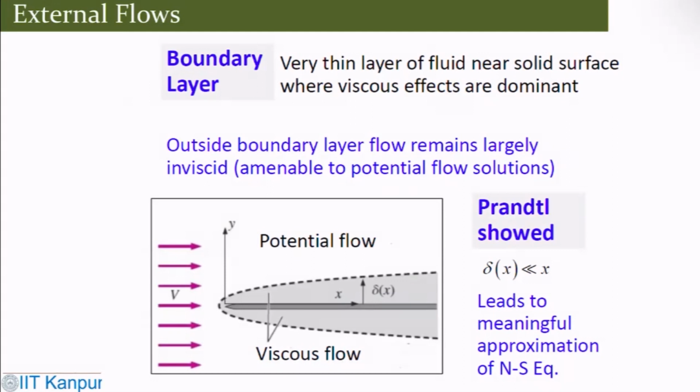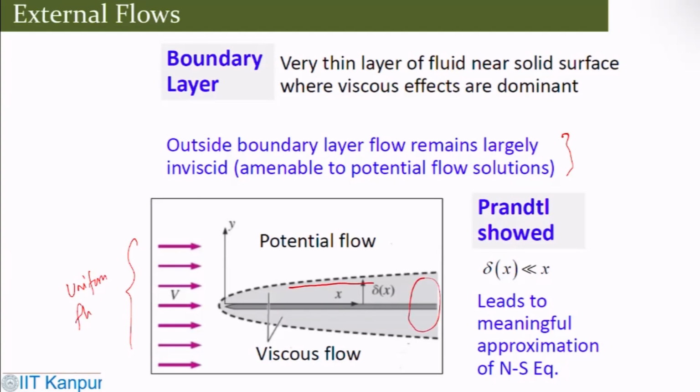As we said, the boundary layer is a thin layer close to the solid surface where the viscous effects are dominant. Outside the boundary layer, the flow remains largely inviscid. So this is a uniform flow coming in, and this is where the boundary layer grows.